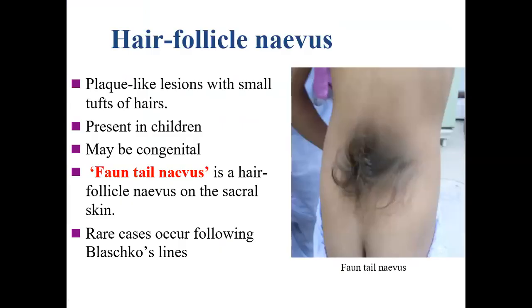Hair follicle nevus is a plaque-like lesion with a small tuft of hair, present in children, and may be congenital. One of these is the fawn-tail nevus, which we often see in our clinical practice, which has association with certain other problems as well. We'll not go into the detail, but this is the picture of fawn-tail nevus, which is a hair follicle nevus.